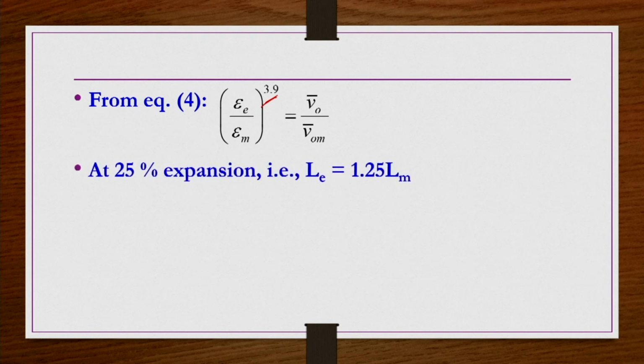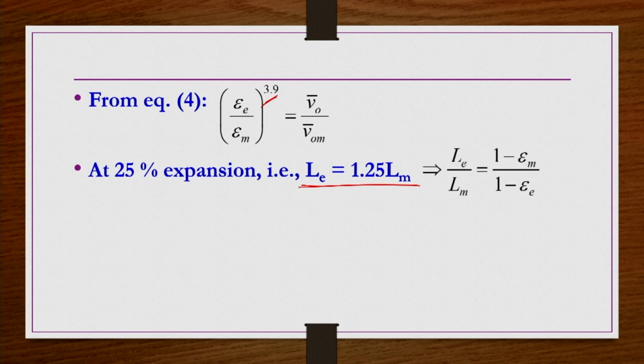Okay. So, at 25% expansion, that means LE is equal to 1.25 LM. So, after minimum fluidization it has expanded 25%, that is, 1.25 times the height at the minimum fluidization conditions. That is what you mean by the statement. Okay.